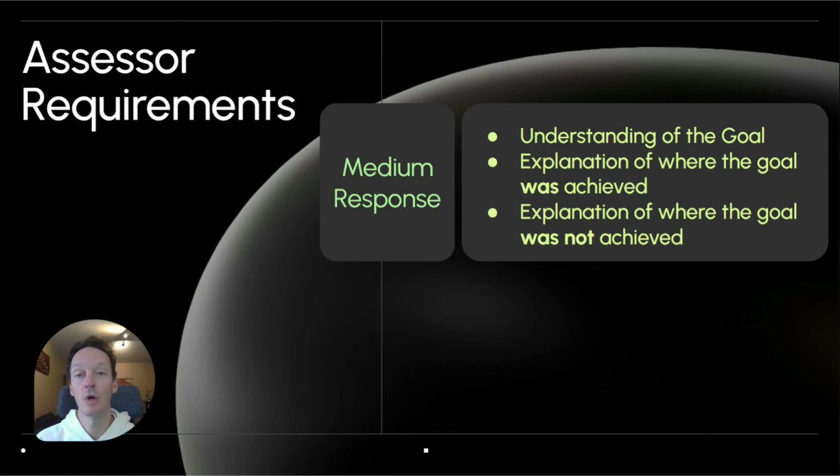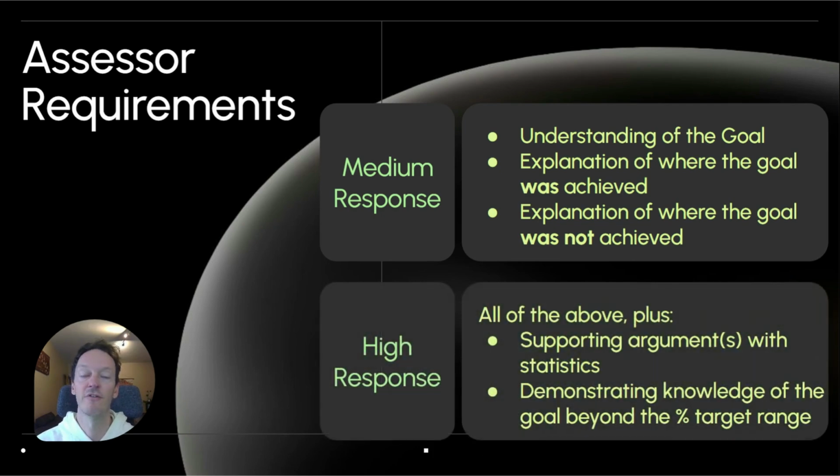Depending on what your goals are in this particular subject, a medium level response for evaluate the achievement of the goals is going to contain these things. It's going to contain an understanding, definition of the goal, and then those responses are going to show, based on historical information, where it was achieved and where it wasn't achieved. And those students getting a medium level response are primarily going to use the percentage target range of those economic indicators that are attached to the goals.